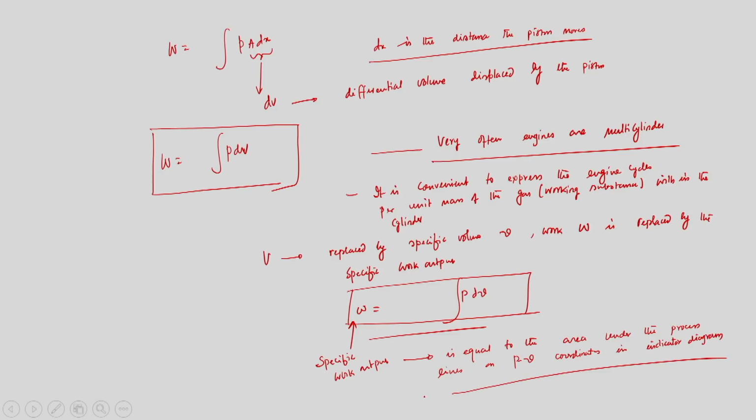Right. So, specific work output is equal to the area under the process lines on PV coordinates in an indicator diagram.